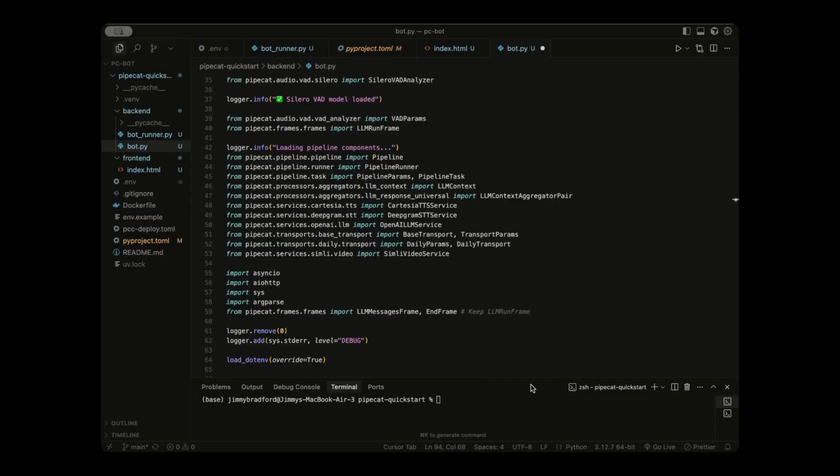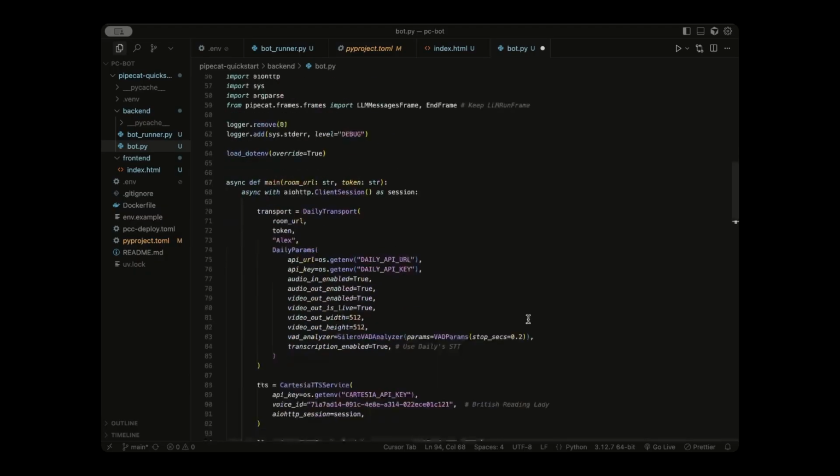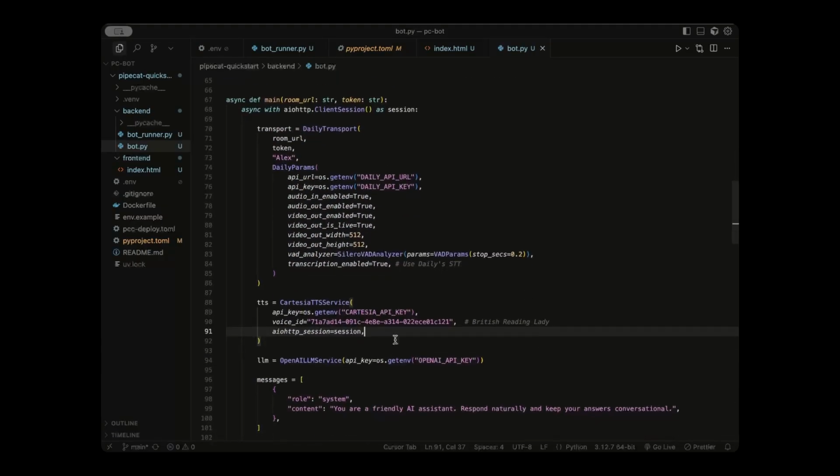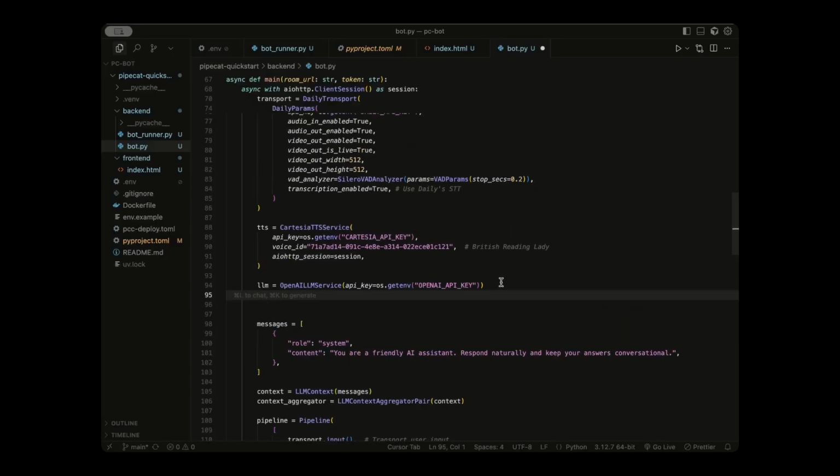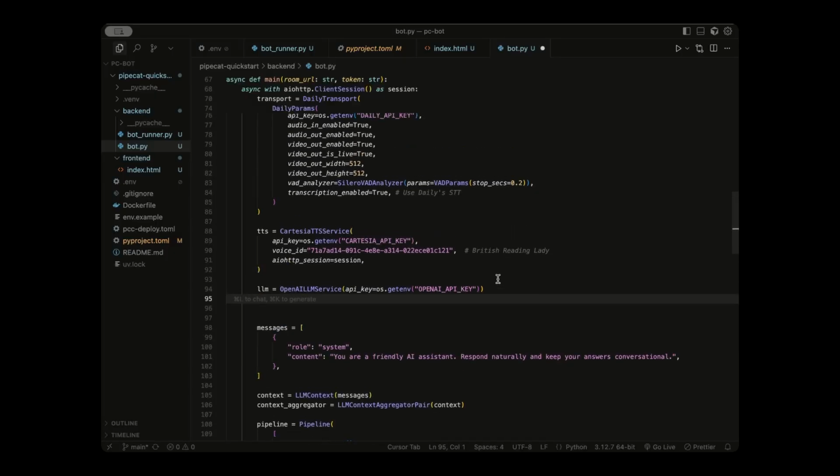And the next thing we need to do is actually initialize the Simli component of our pipeline. So we have different parts of the pipeline like text-to-speech, the LLM, messages, and context. Right under the LLM, we need to initialize an instance of that Simli video service that we imported. We're going to do that just like this, passing the API key and the specific face ID you want from Simli. So let's retrieve those right now from simli.com.